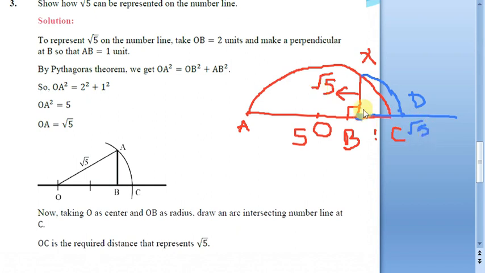Remember, after you drop the perpendicular to the semicircle, start afresh from there. If you assume this as 0, I am assuming this as 0B, so this length will be root 5. When you project it from 0 like this, it has to cross 1, and because the square root of 5 is greater than the square root of 4, which is 2, our number will lie somewhere here.